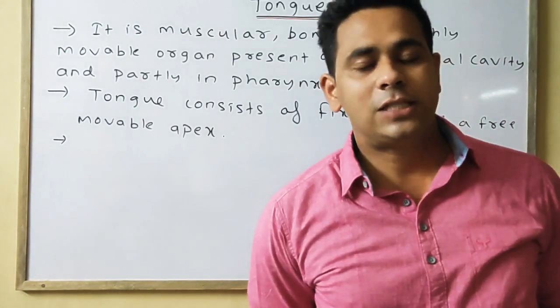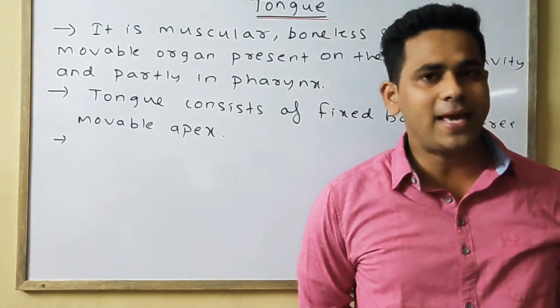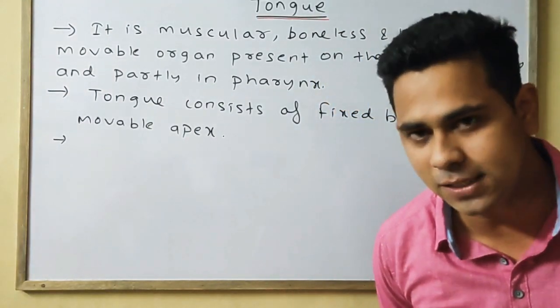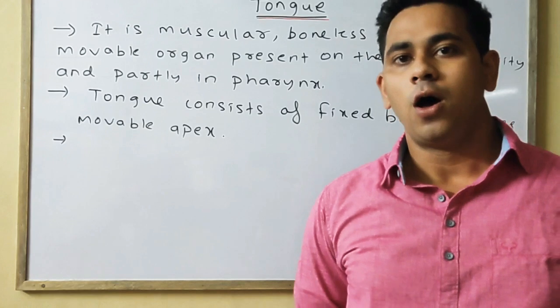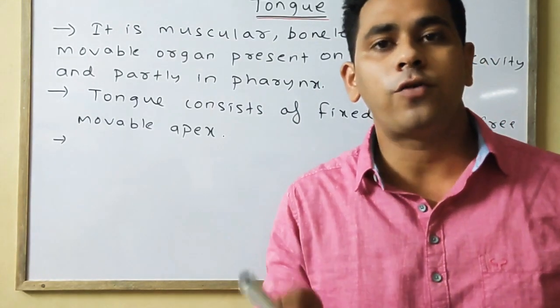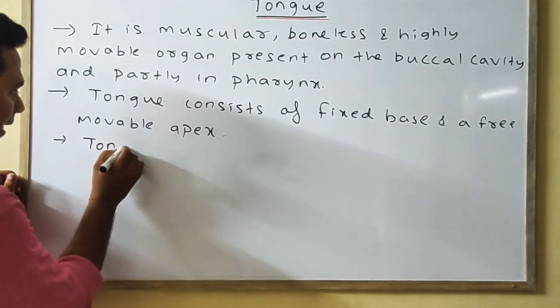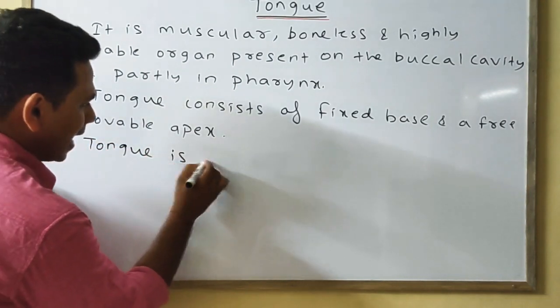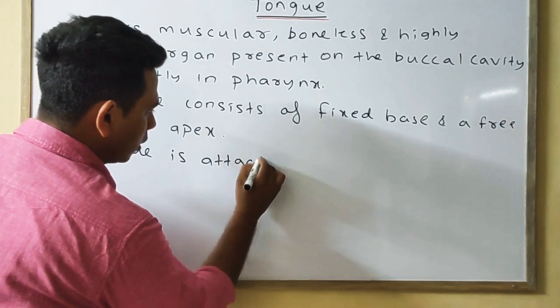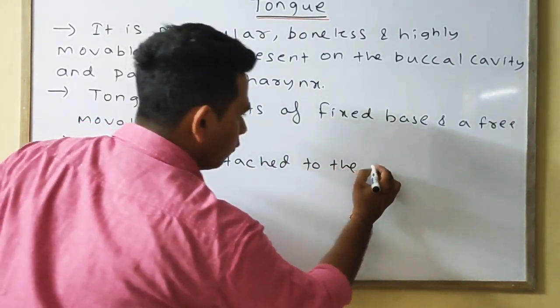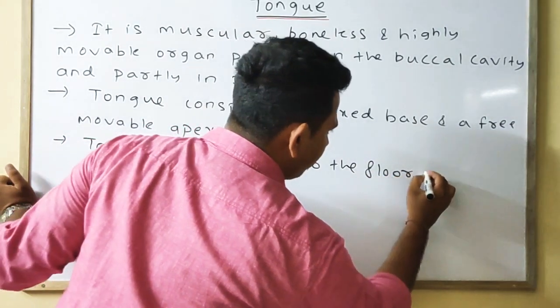So the third point, the tongue is fixed or the base is attached on the floor of the mouth by the means of an attachment or fold called frenulum of tongue.